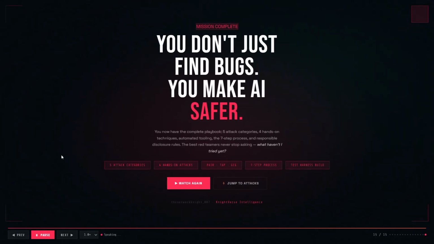That is your complete end-to-end guide to AI red teaming. You now have the full attack taxonomy, 4 hands-on techniques, automated tooling including PAIR, TAP, and GCG, the 7-step process, a test harness blueprint, and responsible disclosure rules. The best red teamers never stop asking, "What haven't I tried yet?" Go break some AI safely, legally, and in service of making these systems better for everyone.